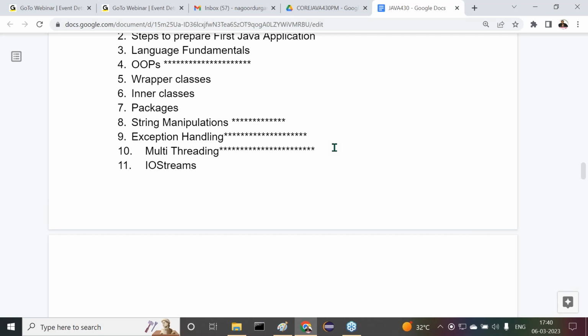So overall, the study of these streams: how to prepare these streams, how to read data from input devices to the Java program through the stream, and how to send data from the Java program to output devices through the stream. Everything we are going to understand inside the IO streams concepts.